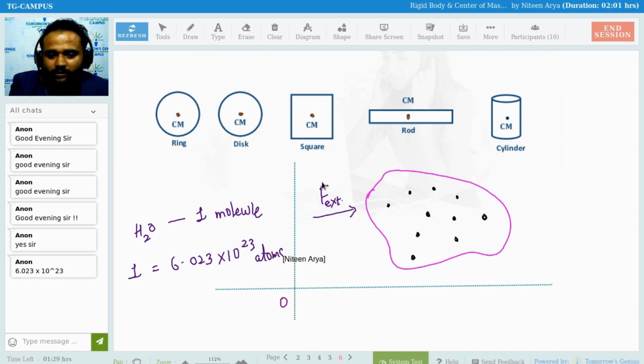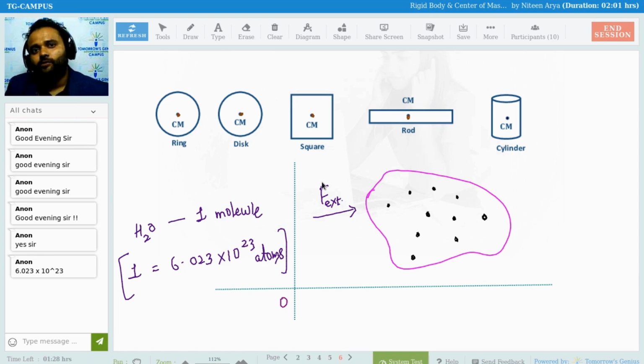Okay, so I am not going into the depth of atoms. If I wanted to do each and every calculation of an atom, taking it as a minute point particle, I would need to do that much calculation. Now this is all for one molecule. If I take only 10 gram, the number of moles is given mass upon molar mass.